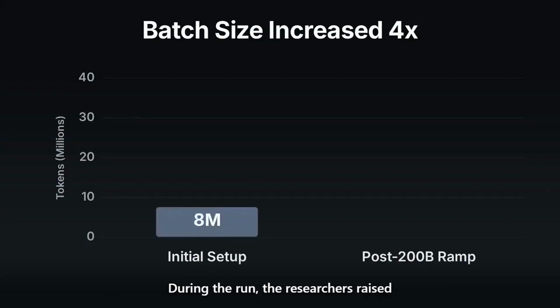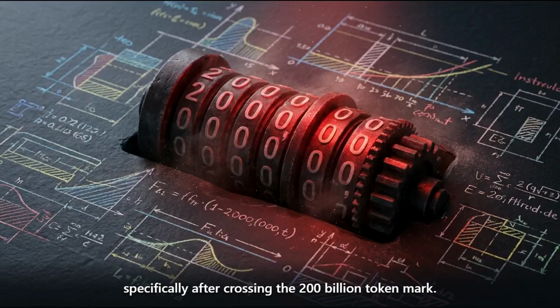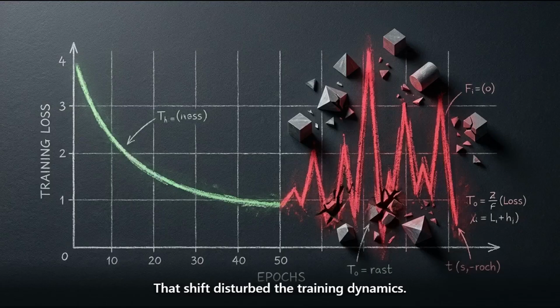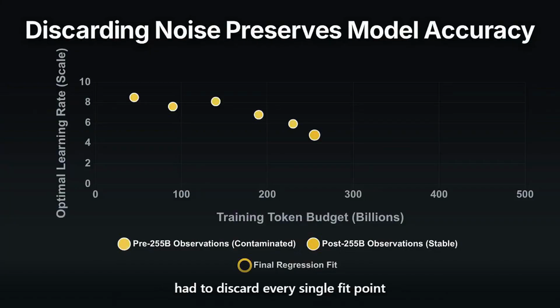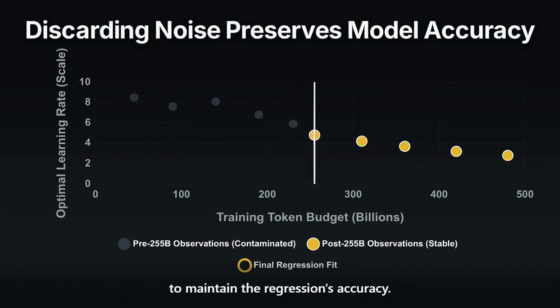During the run, the researchers raised the batch size from 8 million to 32 million tokens, specifically after crossing the 200 billion token mark. That shift disturbed the training dynamics. As a direct consequence, the researchers had to discard every single fit point generated before 255 billion tokens to maintain the regression's accuracy.